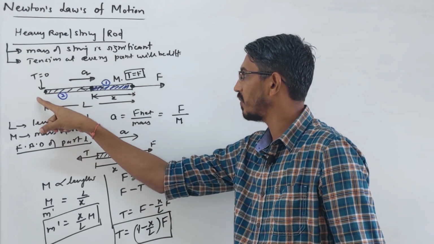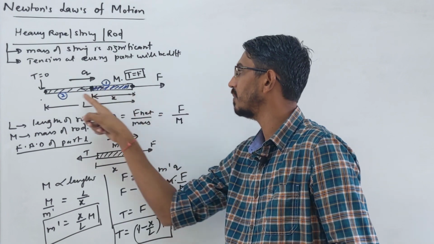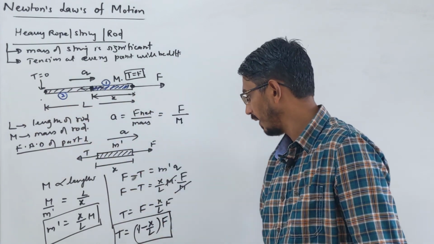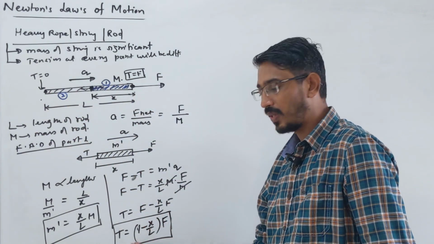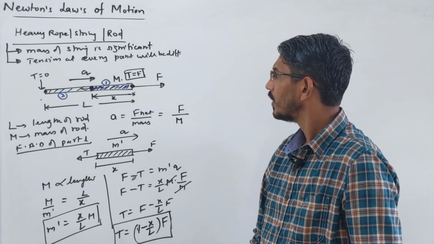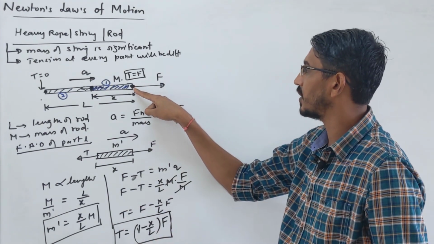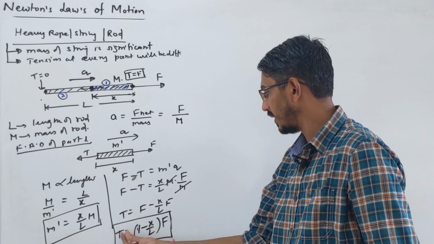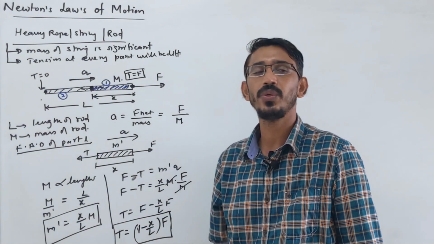What is the tension at this last point? The distance x becomes equal to L. This becomes 1 minus 1, which is 0. Then what is the tension at the point of application? Then x is 0, distance 0. You put x as 0, and T is simply F. So at any point you can find the tension.